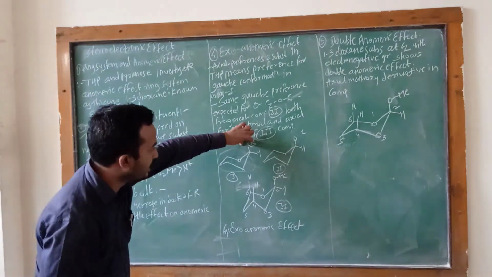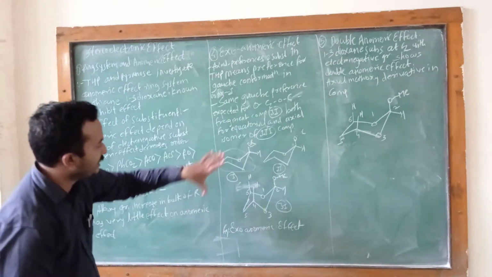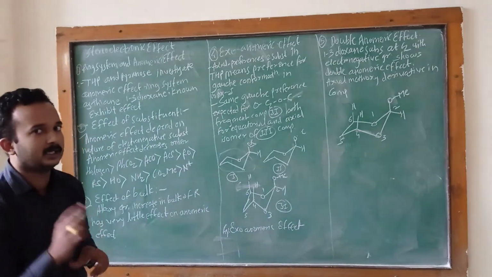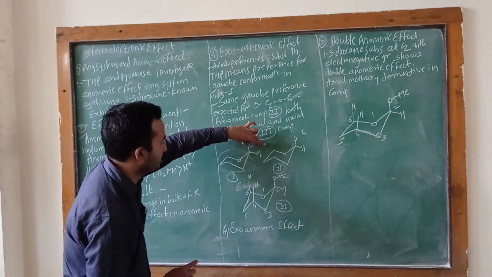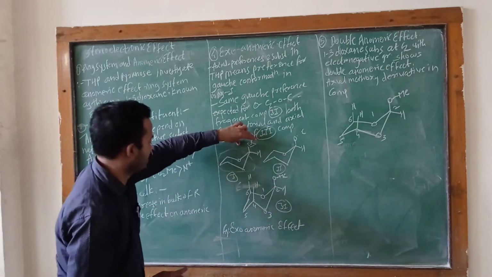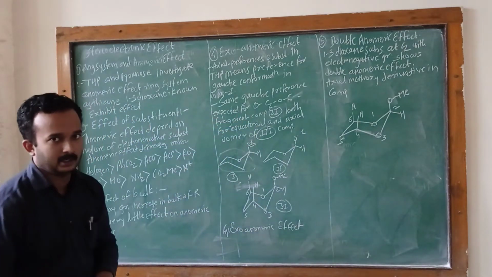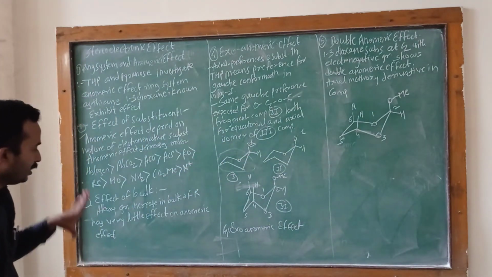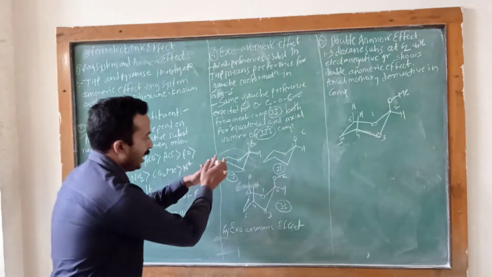The alkoxy group increases the bulk of R, the alkyl group. Therefore, there is little anomeric effect.